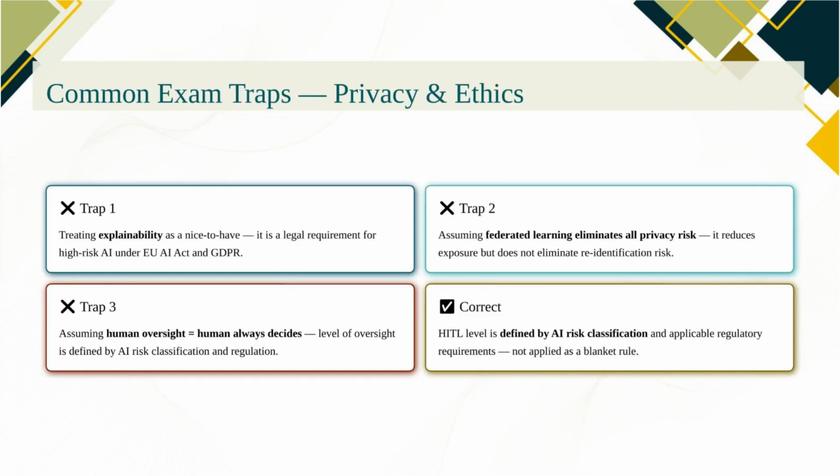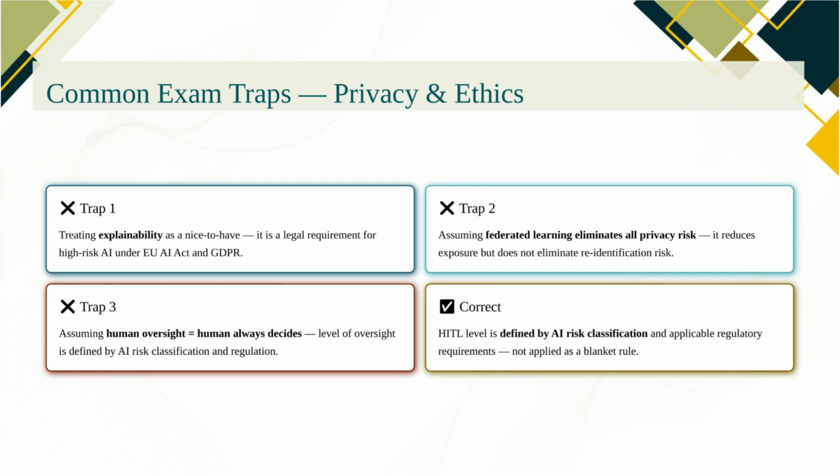Privacy and ethics traps. Treating explainability as optional. For high-risk AI under the EU AI Act and for automated decisions under GDPR Article 22, explainability is a legal requirement. Thinking federated learning eliminates all privacy risk. It significantly reduces it by keeping raw data at the source, but inference attacks on the model itself can still reveal information about training data.